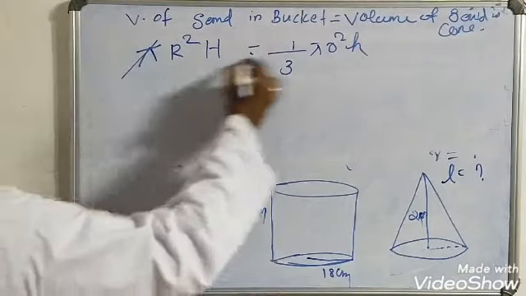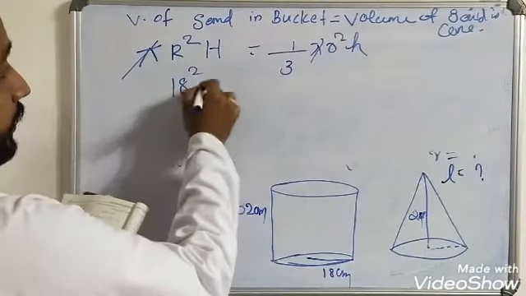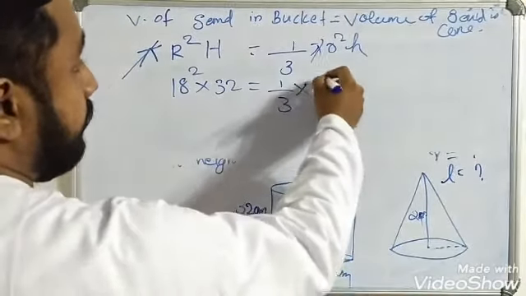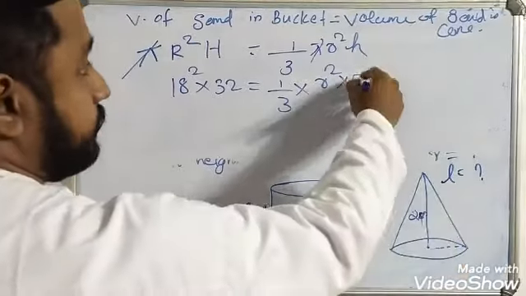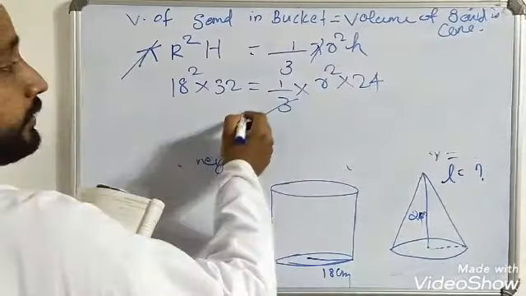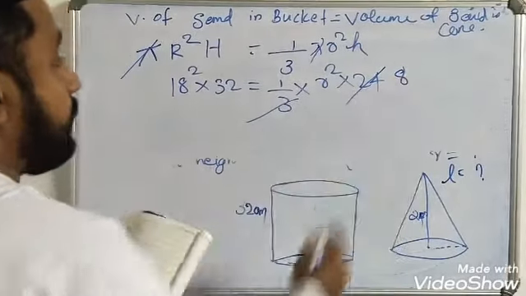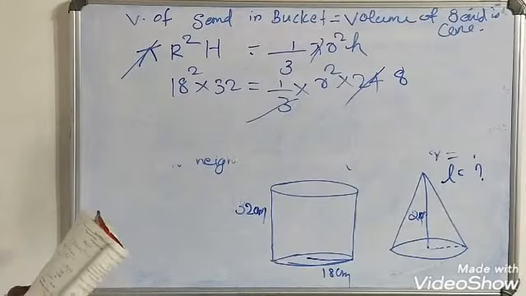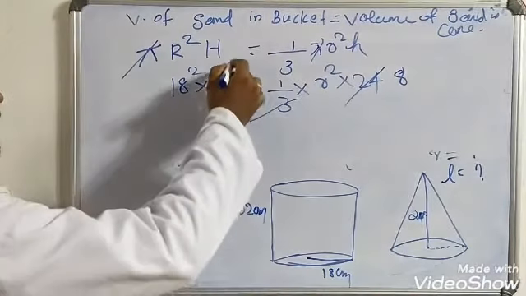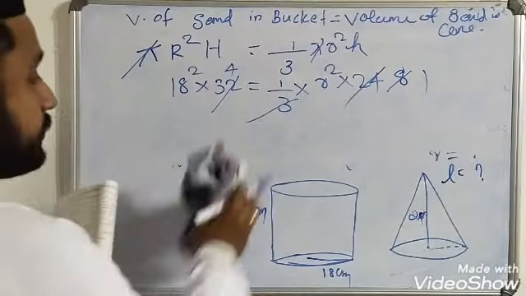So pi we can cut. Then R square, radius is 18, so 18 square into height, height is 32, which is equal to 1 by 3 into r square, h is 24. So we can cut this 3 and 24, we will get 8. Again we can cut this 32 and 8, we will get 4 times, this is 1 time.